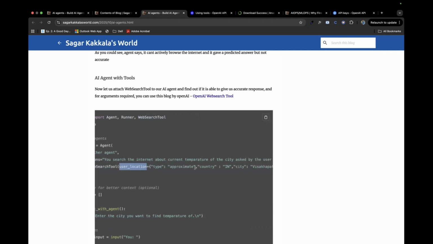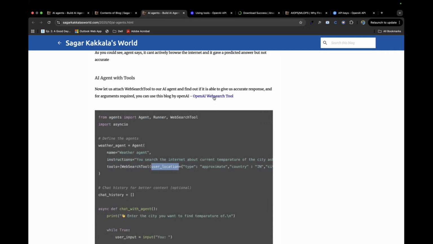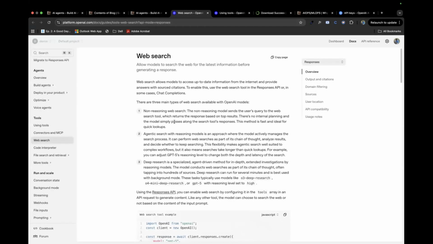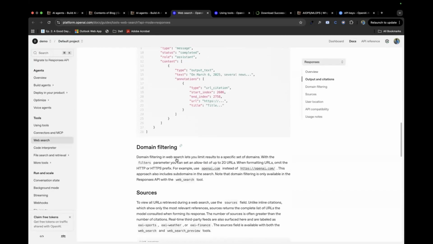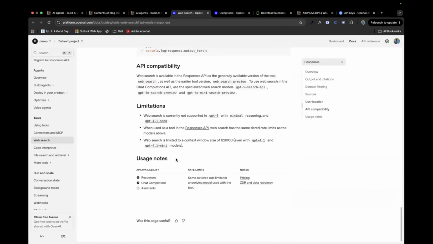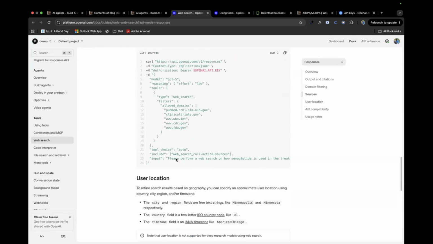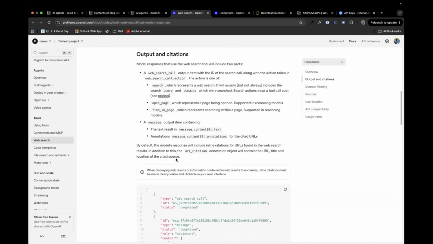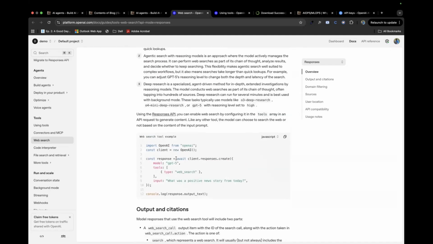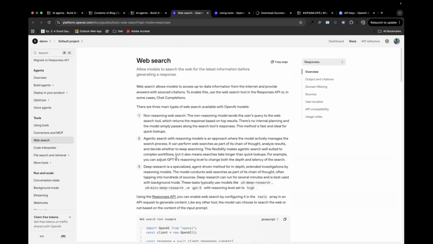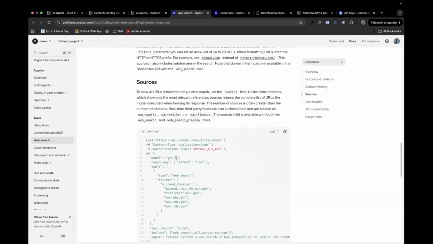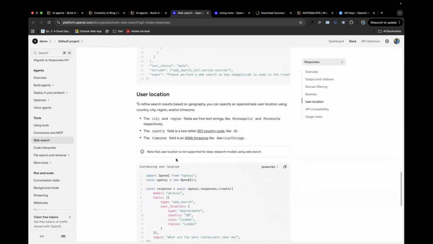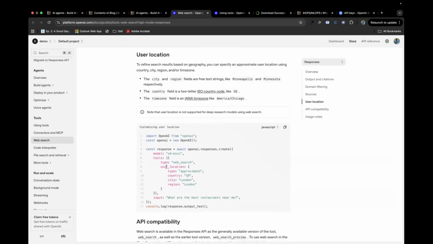And we are actually passing arguments. Where you could see these arguments is in the OpenAI web search tool documentation, which says these arguments are required. This is the web search tool, right? There are arguments. Okay, yeah. These are the arguments it requires. Tools, type is web search, and the arguments are type, country, city, and region.